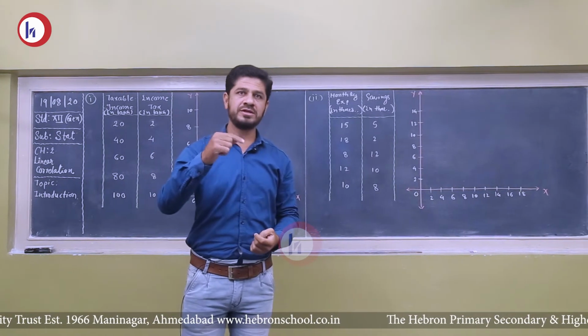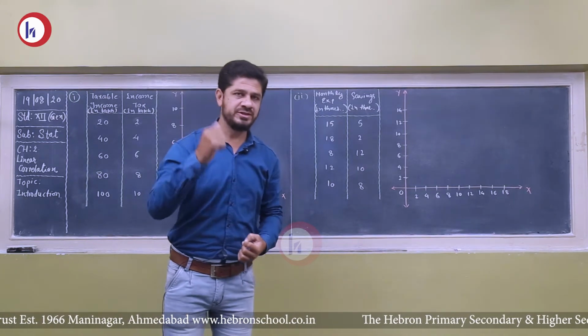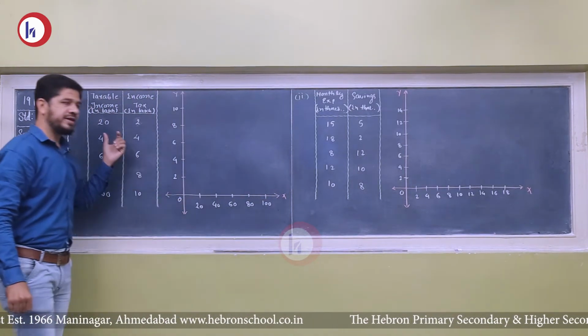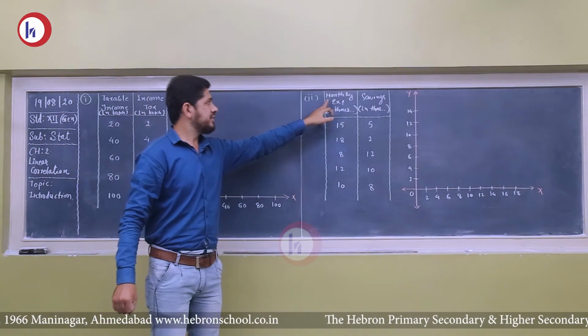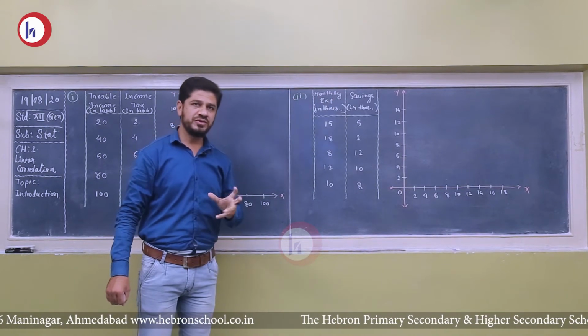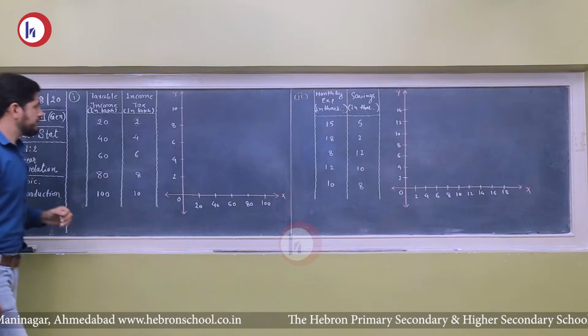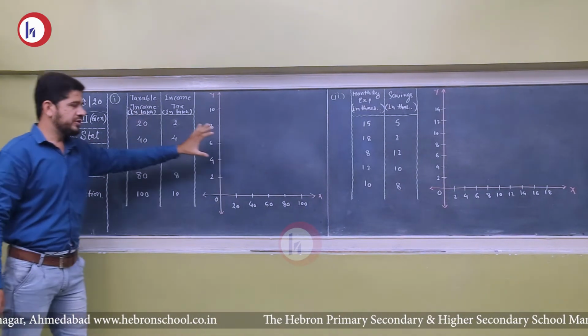So when the income increases, the income tax also increases. So it has the direct relation. Instead, in expense and savings, there is the inverse relation. So let's plot all these values into the graph.